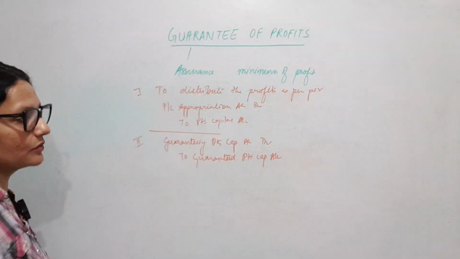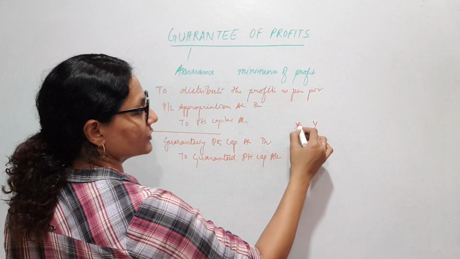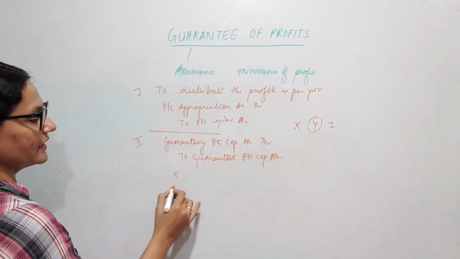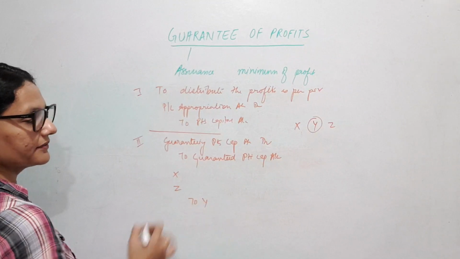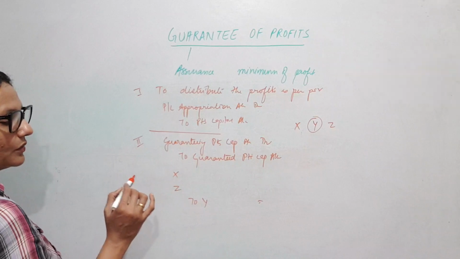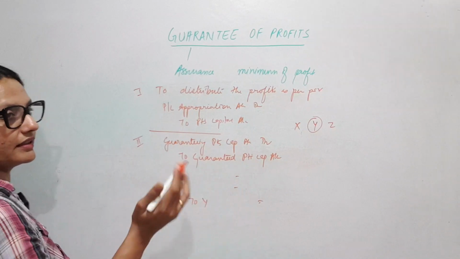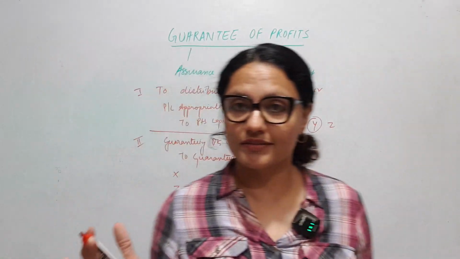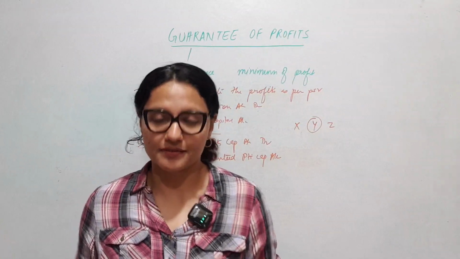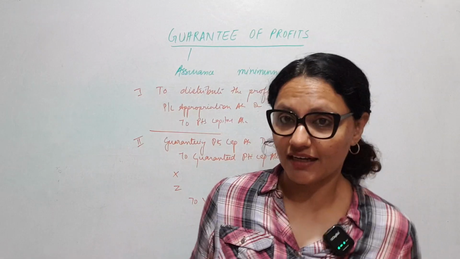So in our case it was Y, in XYZ. So I will do this entry as X debit, Z debit, to Y. Whatever the deficiency was is credited to Y, and they are debited in the ratio in which they are bearing the deficiency. Simple. Guarantee is a pretty simple thing. So that done, let us go to some sums.